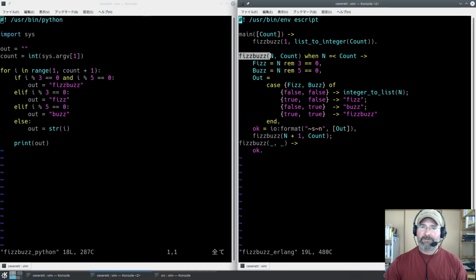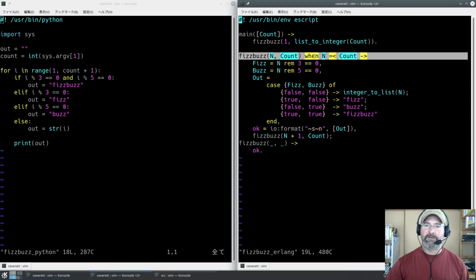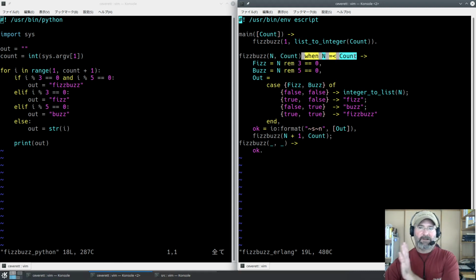So you'll notice there's two FizzBuzzes. There's this fizzbuzz, and then there's this fizzbuzz. That's two different function clauses. And we have to pick which one we're going to run each time we iterate. The way we pick is we do a Boolean comparison using this right here. This is called a guard. So at the end of a function head, you'll get a guard, and you declare a guard by saying when. So do this fizzbuzz when i is less than or equal to count.